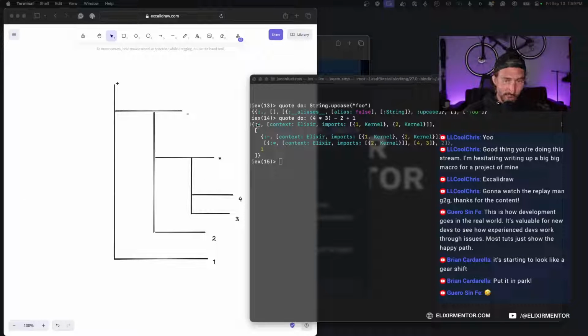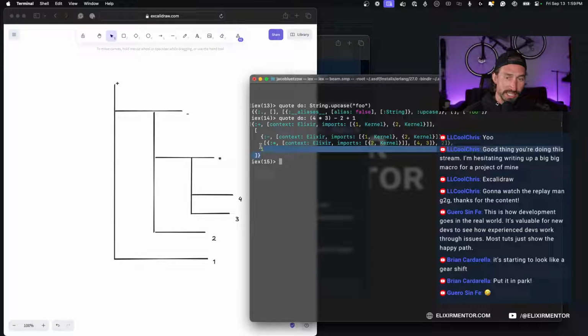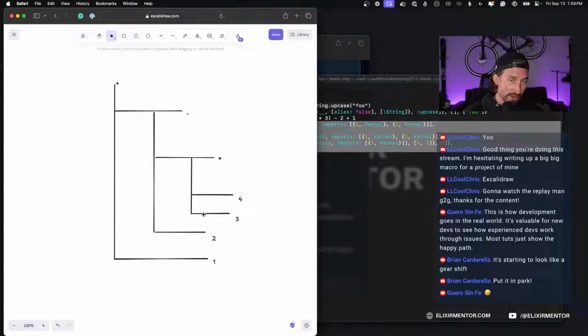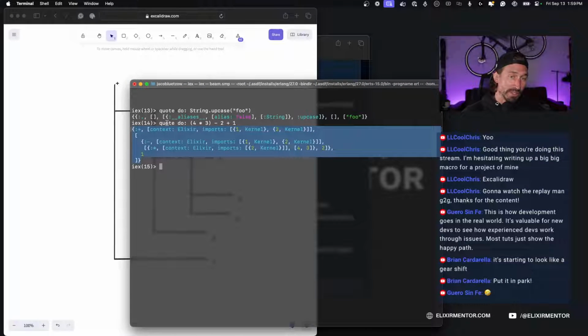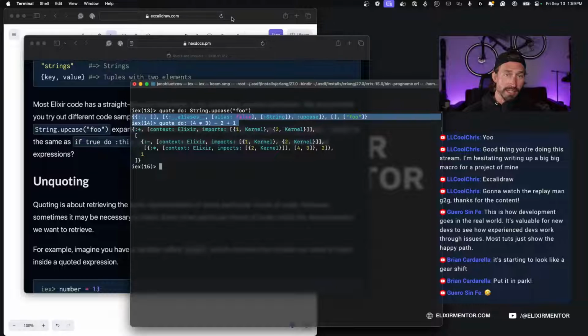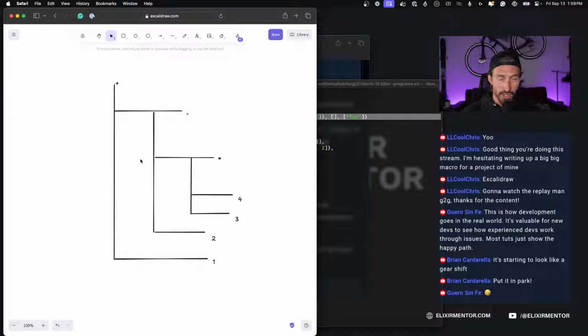But reading it this way, using quote is amazing because it allows us to write Elixir code, and then it returns these ASTs to us. As you can see, it's not very readable the more complex it gets. And I drew up a gear shift apparently. It's hard for me. I don't even know if I'm going to be able to draw this example with the nested tuples because it's hurting my head and I don't want to waste everyone's time too long. But that is what an AST looks like.